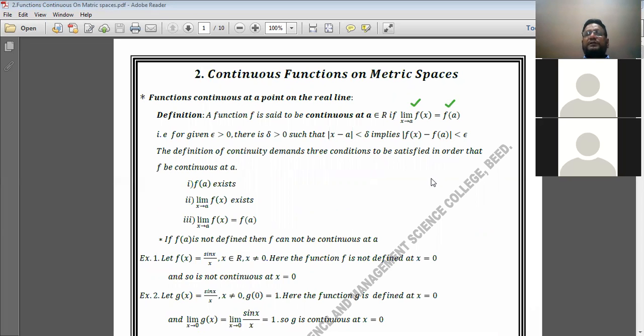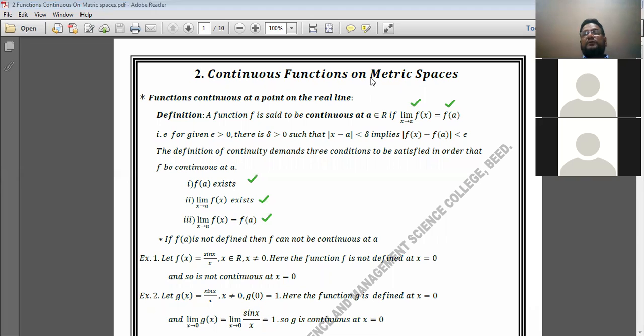Means if f is continuous at a point, definitely that function must satisfy 3 conditions. First, the value of the function must exist. Second, the limit of that function must exist. And third, the limit of the function must be equal to the value of the function. If a function is continuous, then 100% it must satisfy these three conditions. If the function does not satisfy even one of the three conditions, then we can say that definitely the function is not continuous at that point.